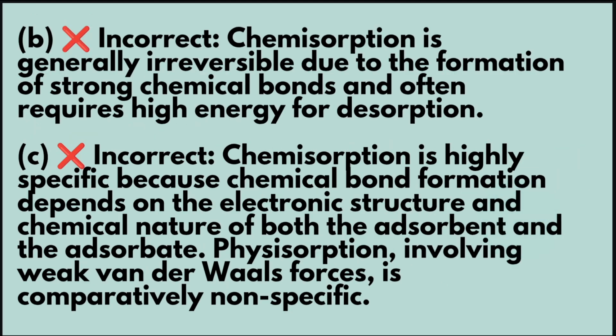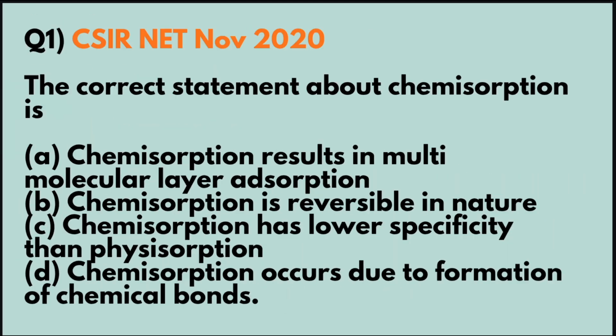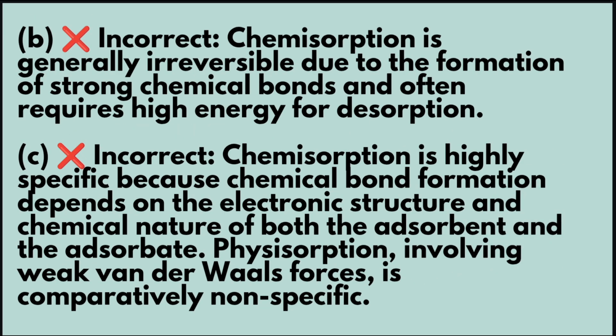And next we'll see the option B. In option B, they have mentioned chemisorption is reversible in nature. So, this is also incorrect because chemisorption is generally irreversible due to the formation of strong chemical bonds and often requires high energy for desorption. So, option B also incorrect.